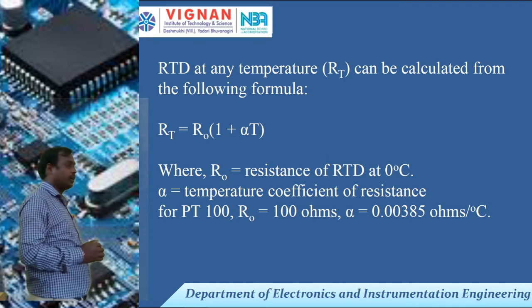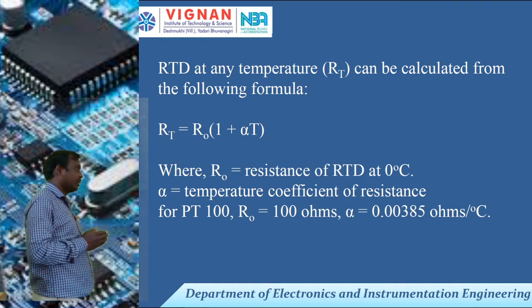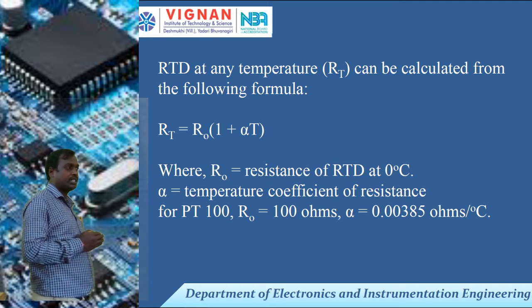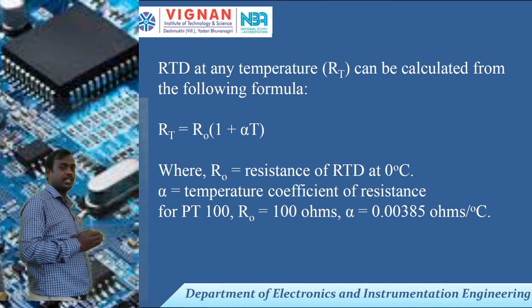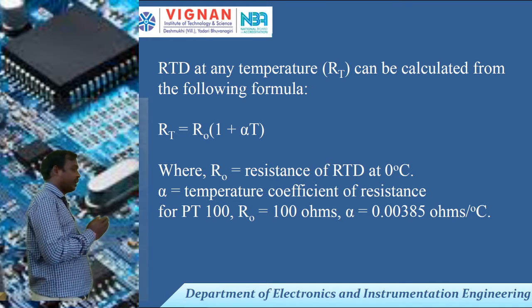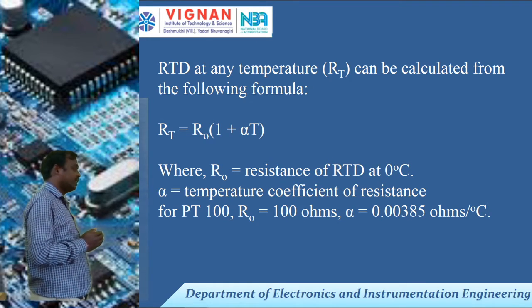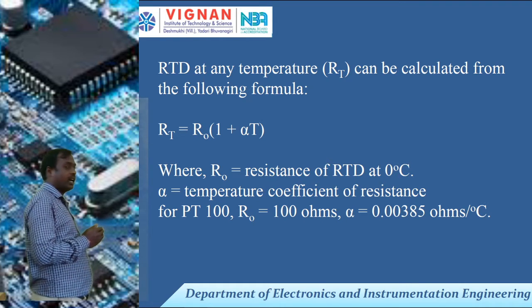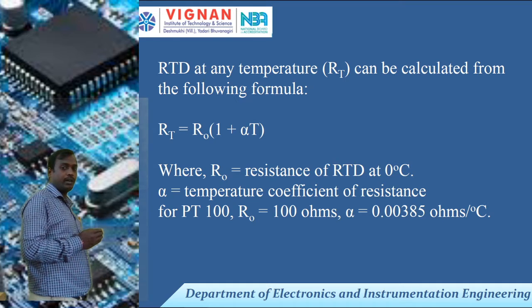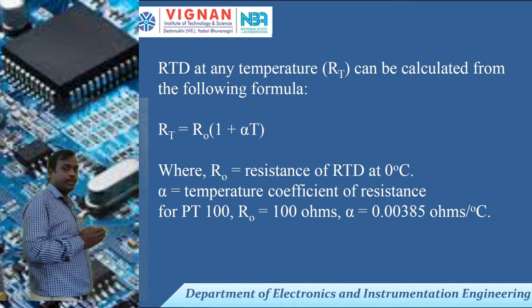So for the RTD, how do we calculate the resistance? RT equal to R naught into 1 plus alpha T. R naught means the resistance of the RTD at 0 degrees C. Alpha means the temperature coefficient of resistance. For PT100, R naught is 100 ohms and alpha equal to 0.00385. By these values we can find the RT value. Why alpha equal to 0.00385? Because here we are using platinum material.